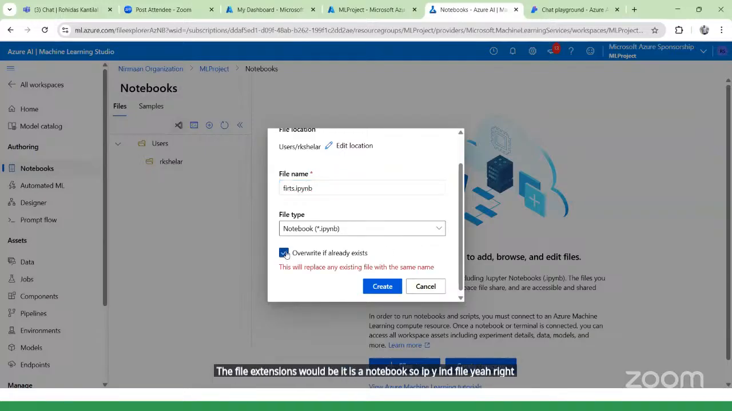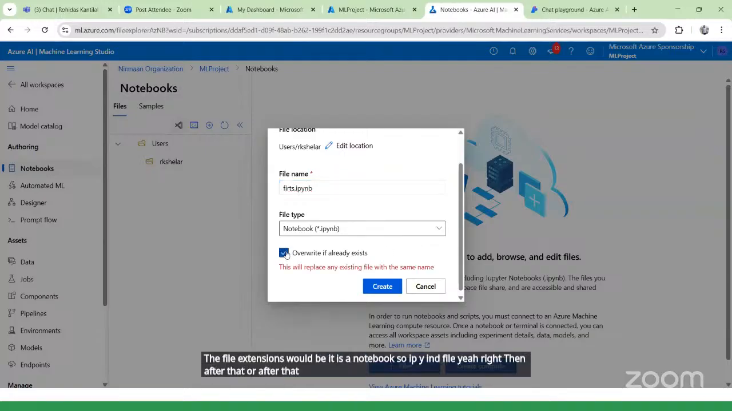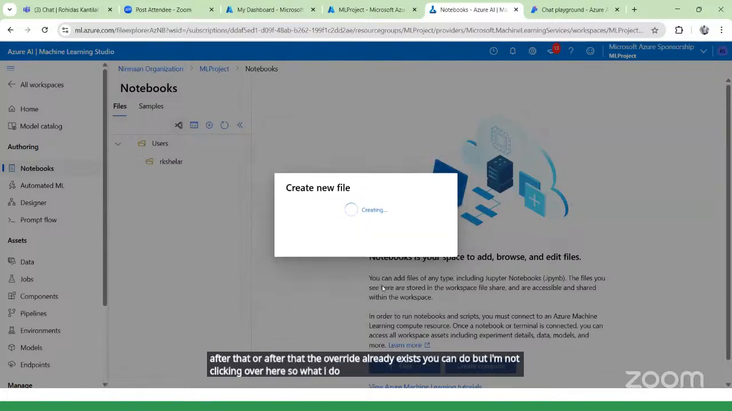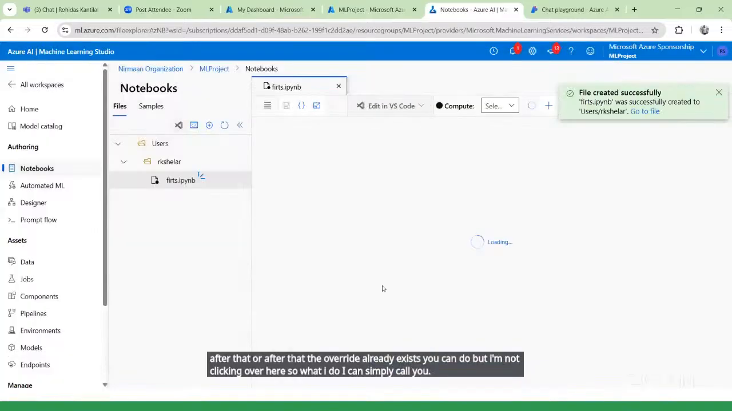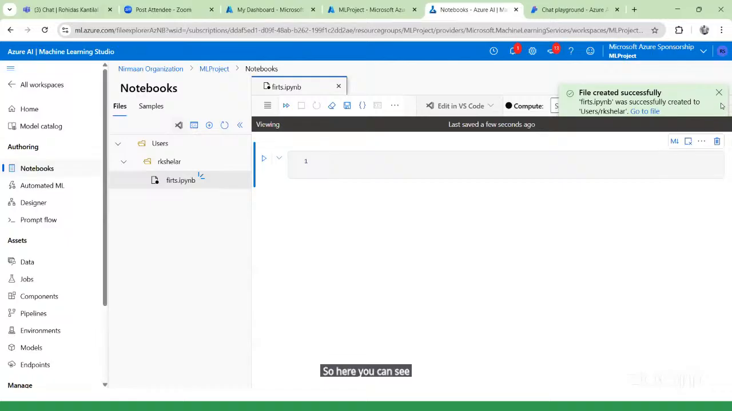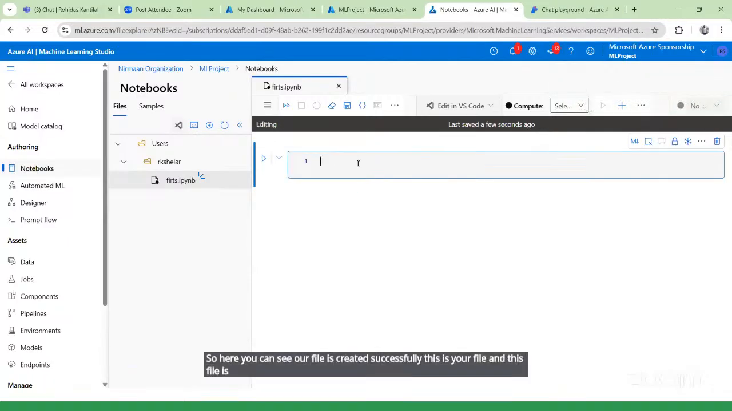Then there is the override option if it already exists, but I'm not clicking over here. So I can simply click on create. Here you can see our file is created successfully. Inside this file, you can import NumPy, Pandas, Matplotlib, Seaborn, Scikit-learn. There are so many libraries you can import, and you can keep working on this.